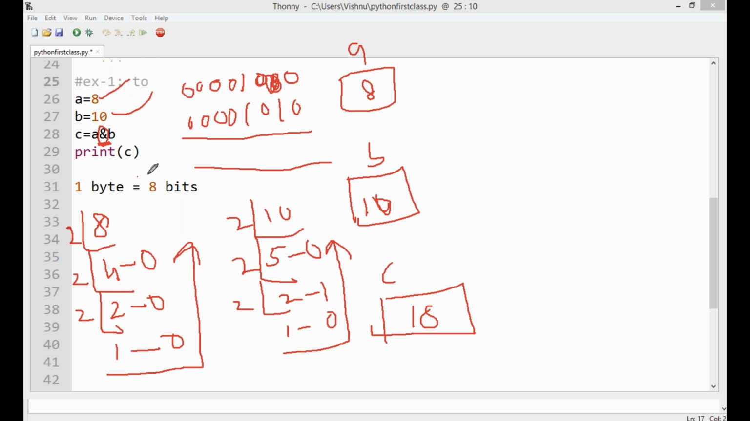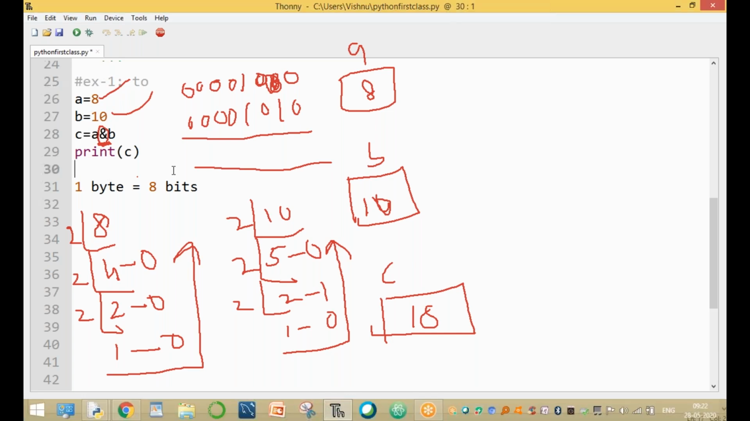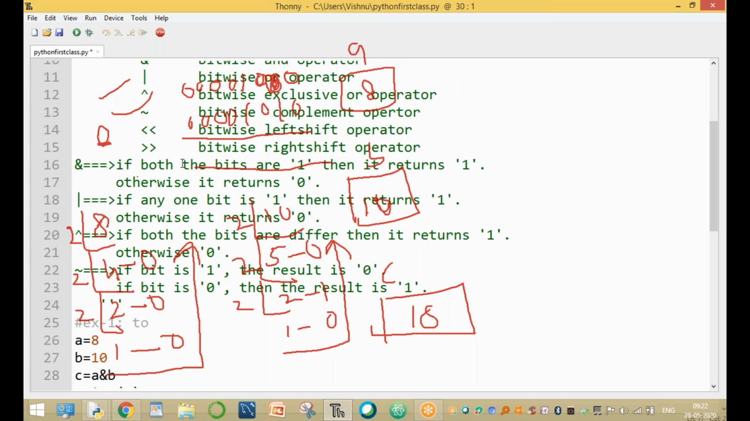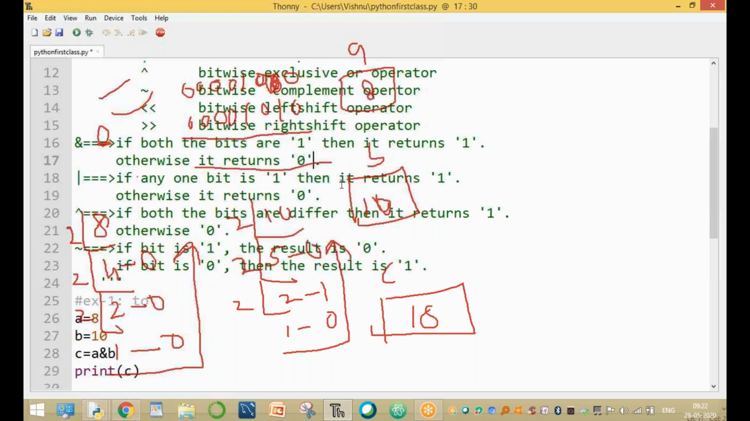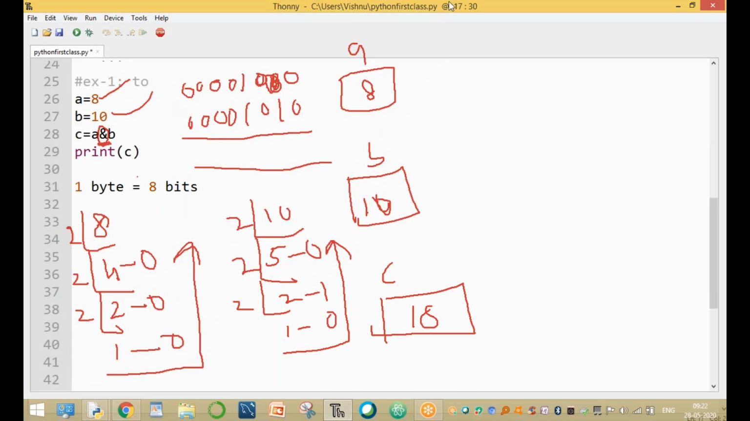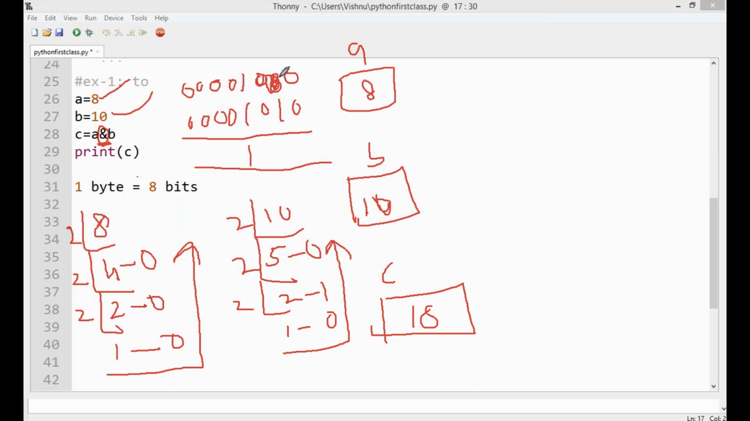Now here we are using the AND symbol. Sir, what is the AND formula? If both the bits are 1, then the result is 1, otherwise 0. Where both bits are 1, the result is 1. Where one of the bits is 0, the result is 0. So what is the output? The 4 zeros, then 1 and 3 zeros. If both the bits are 1, the result is 1. In all remaining cases the result is 0.